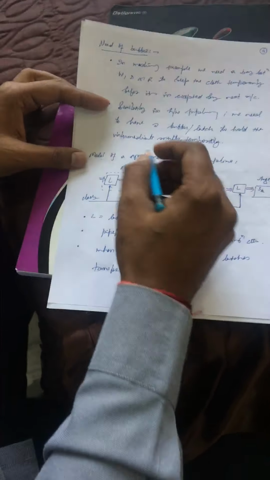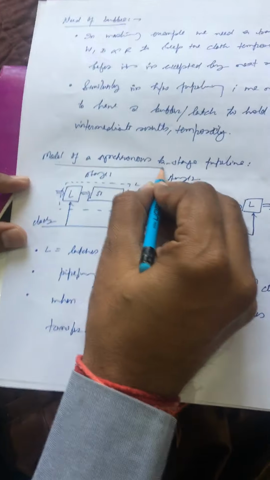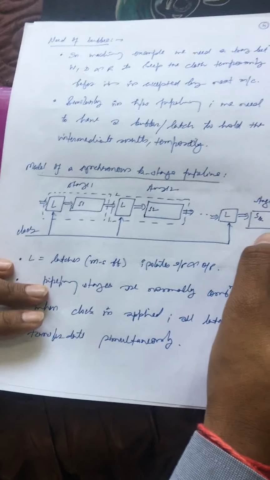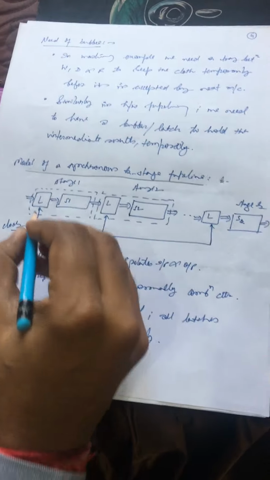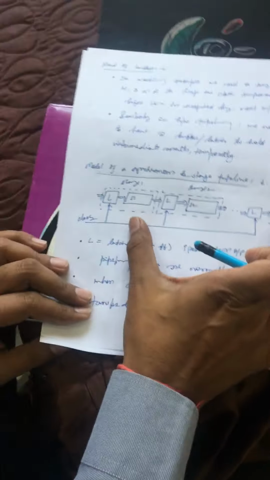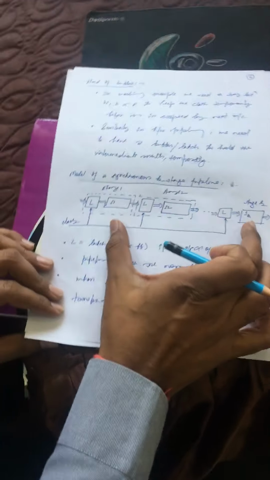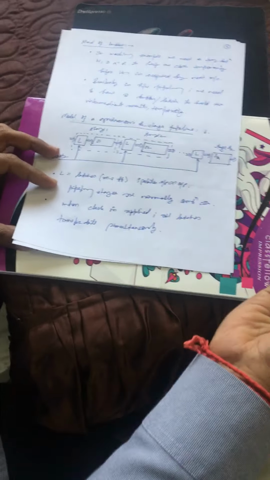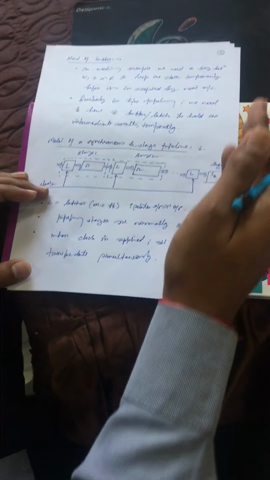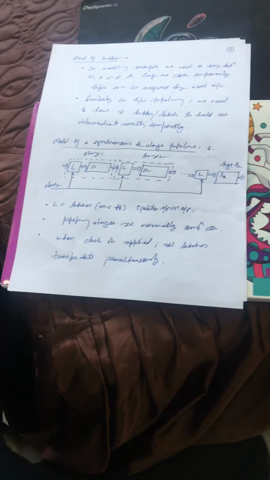Here we are making a model of a synchronous k-stage pipeline. Here S shows the stages S1, S2 up to Sk. This is the k-stage diagram. L stands for the latches we are using. This is the kind of synchronous machine working with k stages. Pipelining stages are normally combinational circuits, and when the clock is applied, all latches transfer the data simultaneously. So dear students, this was the basic concept of pipelining extended toward the processor.